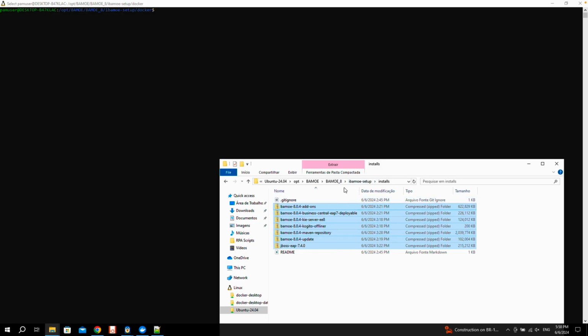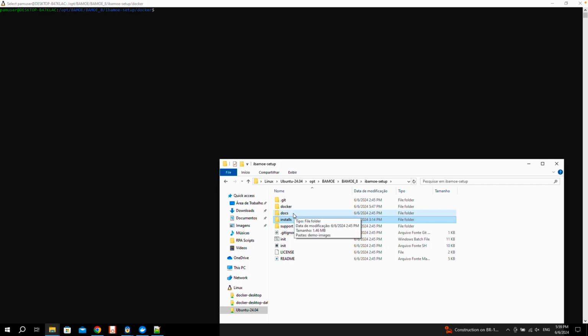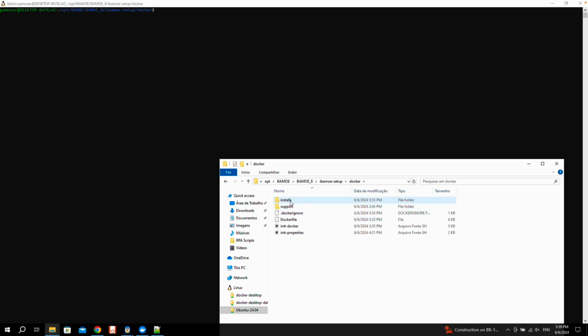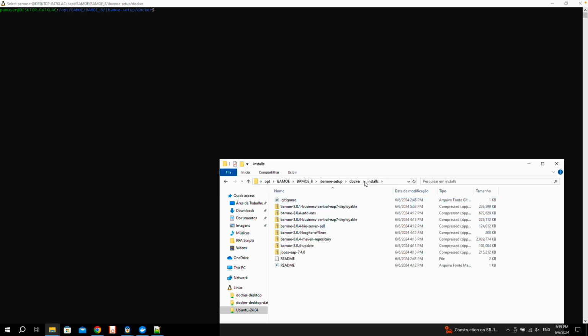But if you are going to install in a native Linux or other instances, I think the files should be placed in here. If you are going to use Docker, as I'm going, I do recommend you to place the files inside the installs folder under the Docker folder.